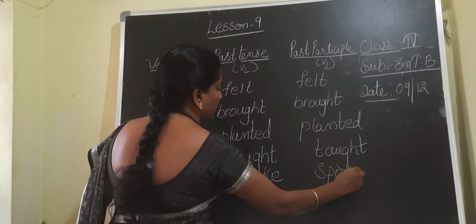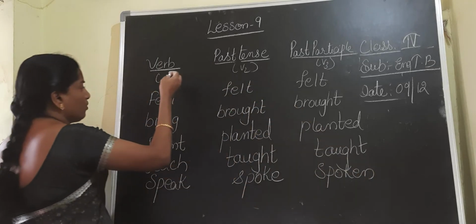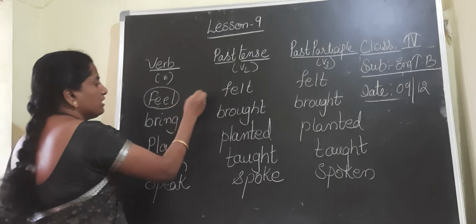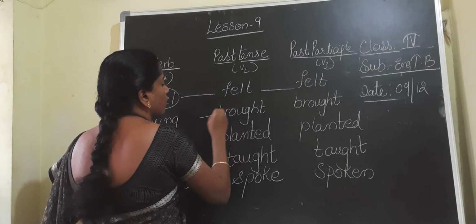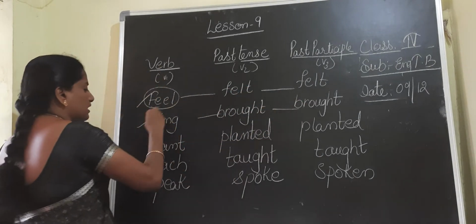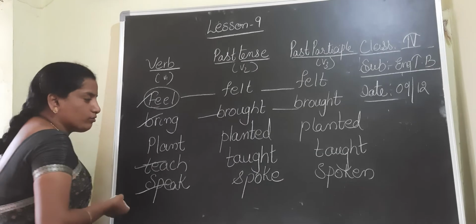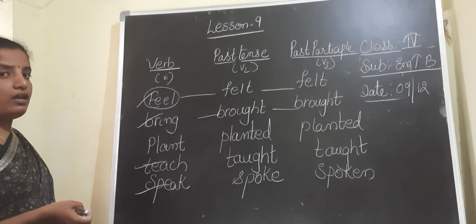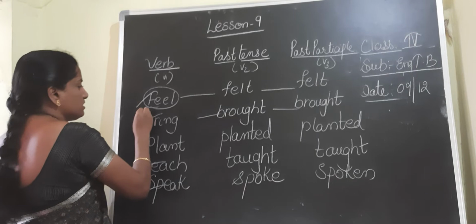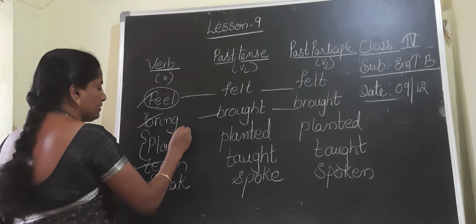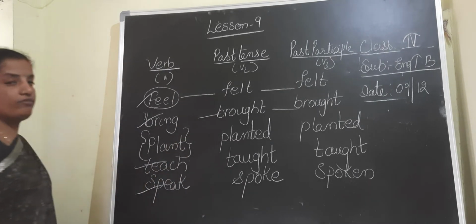S-P-O-K-E-N, spoken. Now if you observe each verb, children, their V2 and V3 forms are formed in an irregular manner. These four are known as the irregular verbs, and this verb is known as the regular verb.